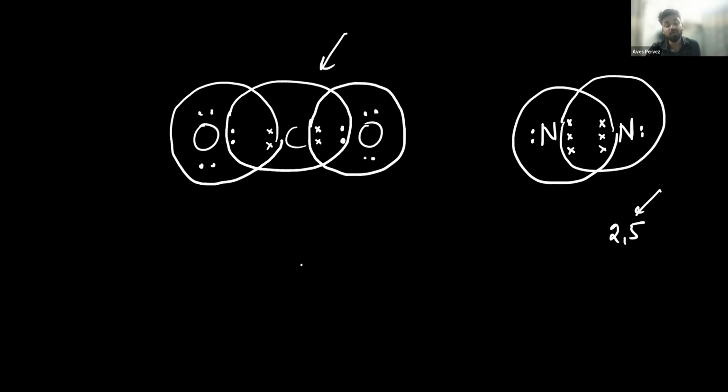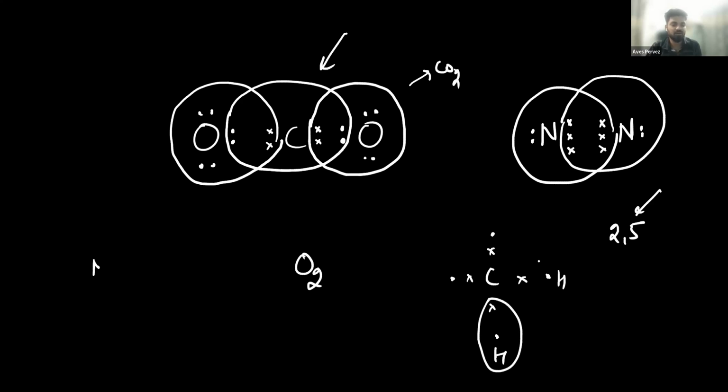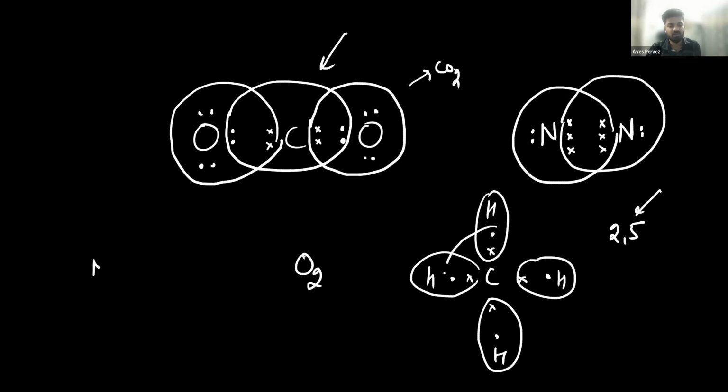Similarly, for the O2 molecule, you can make it at home. The N2 molecule I have discussed, and CO2 we have discussed here. Now methane, CH4. This is carbon with 4 electrons, and these are hydrogens. Each hydrogen is going to complete its duplet, and this carbon is going to complete its octet in this way. So this is called a covalent or sharing bond.